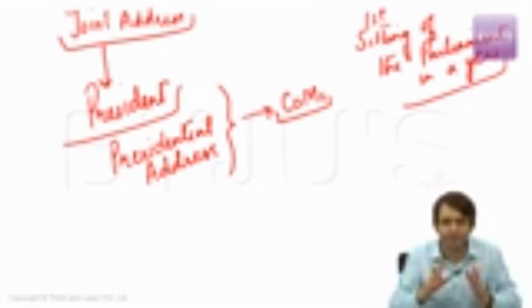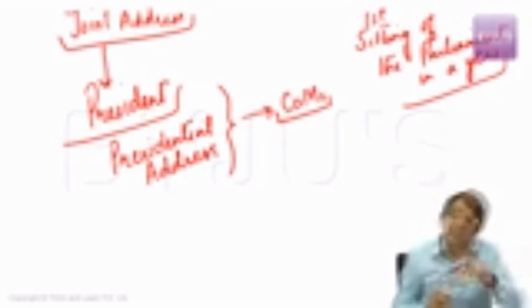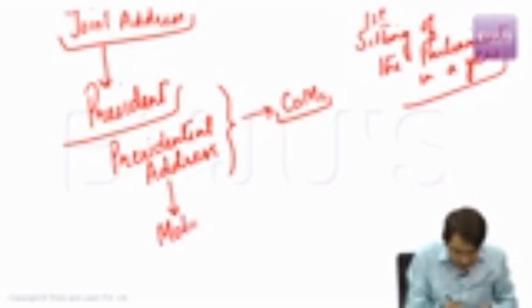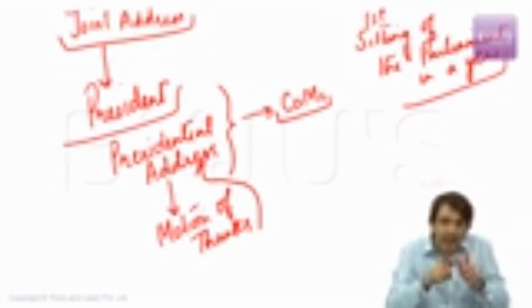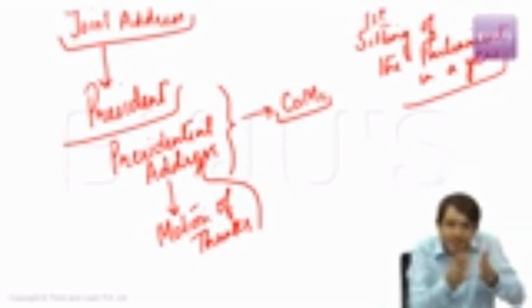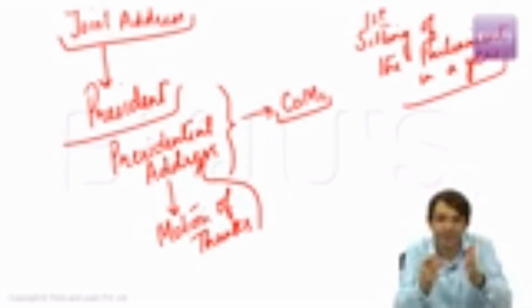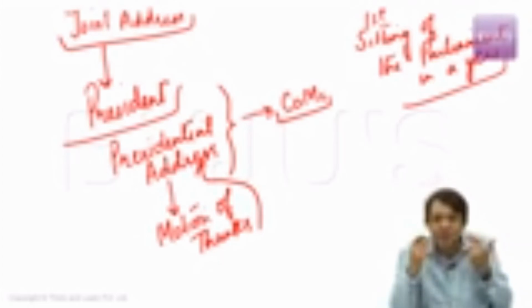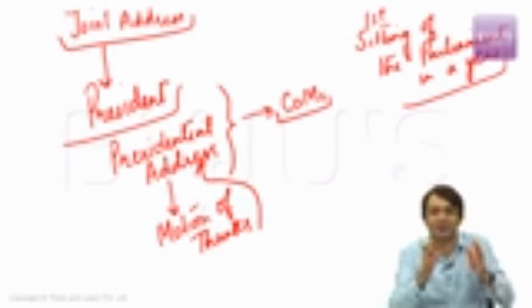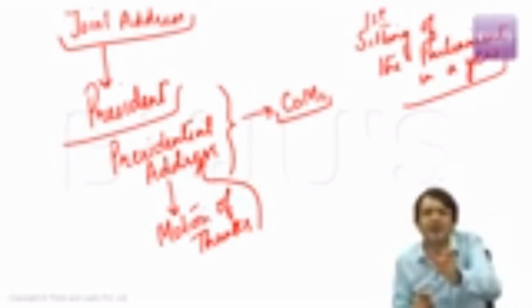Now, after this presidential address is over, then Lok Sabha members sit in Lok Sabha, Rajya Sabha members sit in Rajya Sabha, and then there is motion of thanks on this presidential address. That means there is a discussion, there is a debate on this presidential address. The text of this presidential address is dissected both by the government as well as the opposition. Normally, the government praises the presidential address. This is the best speech that we have witnessed. The opposition members criticize this presidential address. Normally, there is no mention of terrorism, for example.